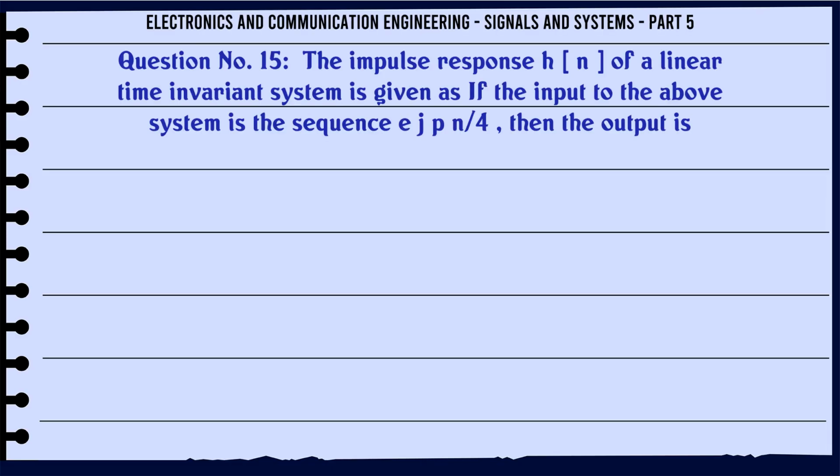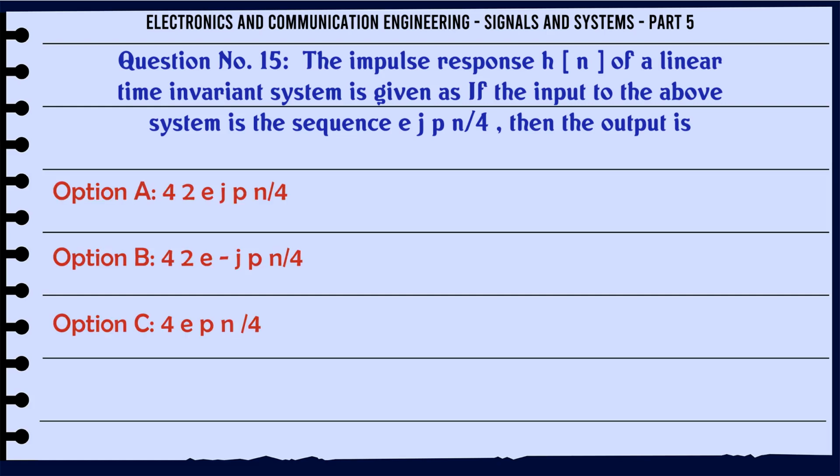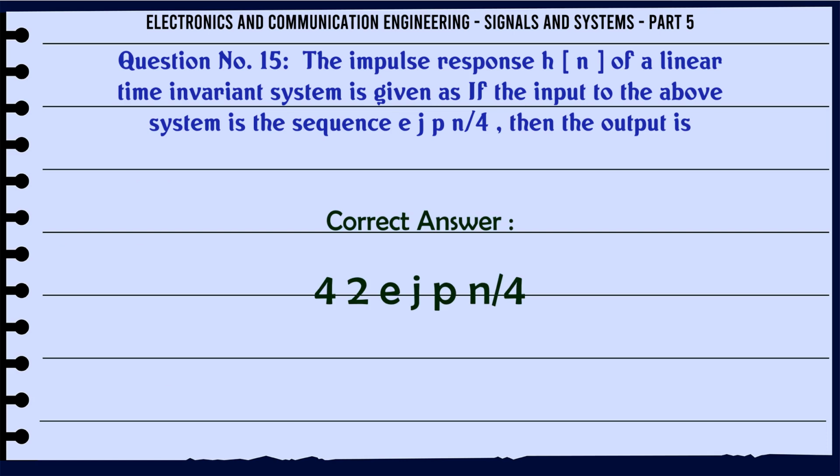The impulse response h[n] of a linear time invariant system is given. If the input to the above system is the sequence e^(jπn/4), then the output is A: 4 to e^(jπn/4), B: 4 to e^(jπn/4), C: 4 e^(πn/4), D: 4 e^(πn/4). The correct answer is 4 to e^(jπn/4).